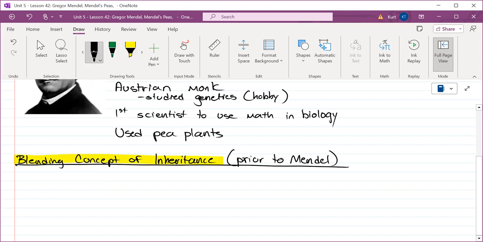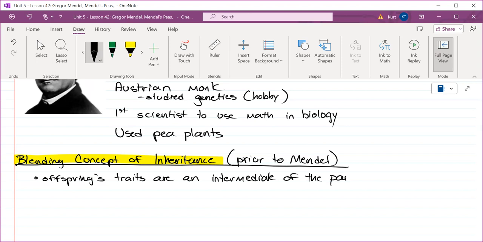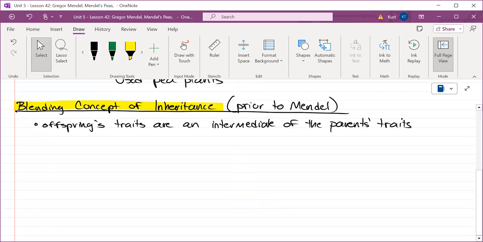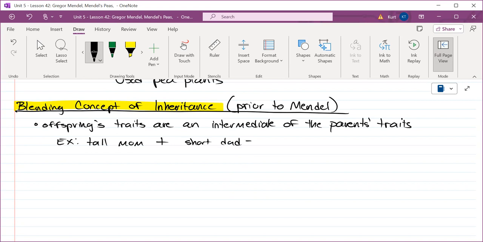The blending concept of inheritance states that offspring's traits are an intermediate of the parents' traits. So as I said, an example of this would be if you have a tall mom and a short dad, that results in medium height offspring.